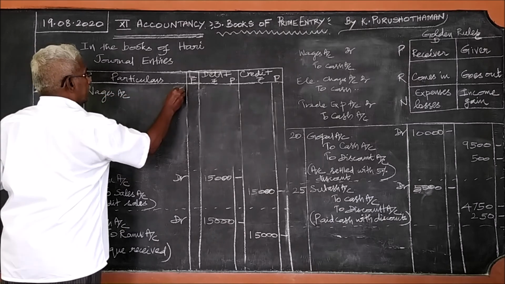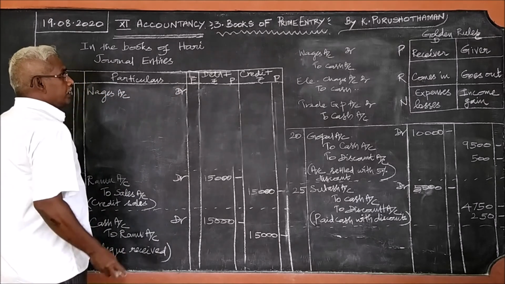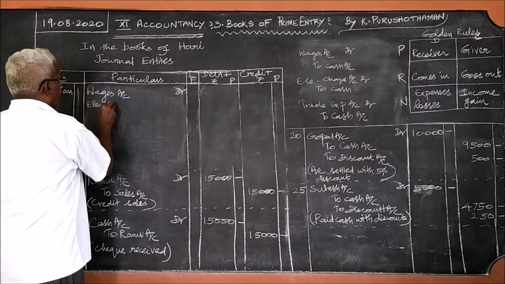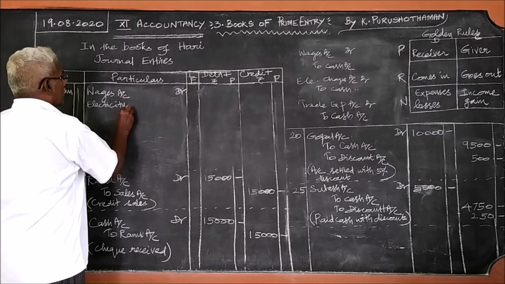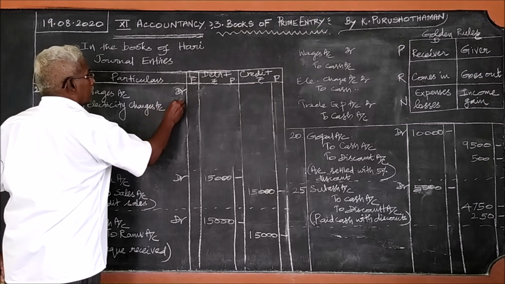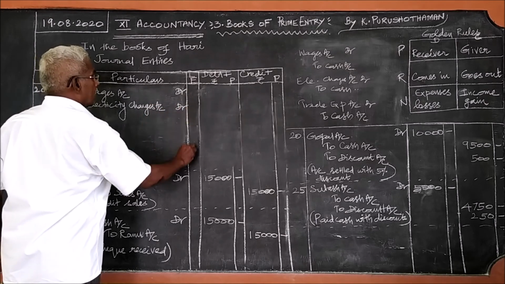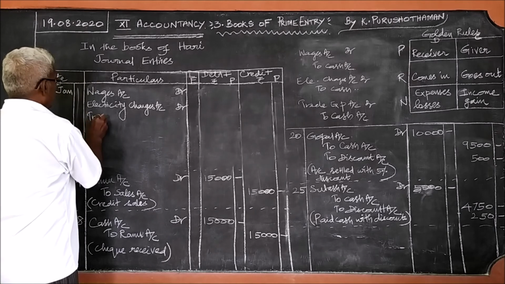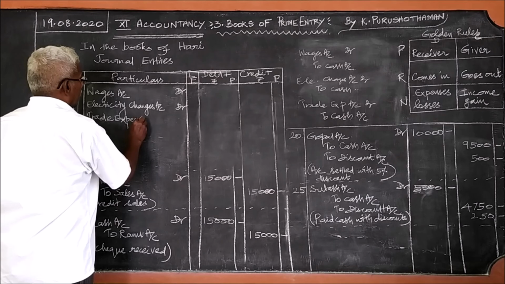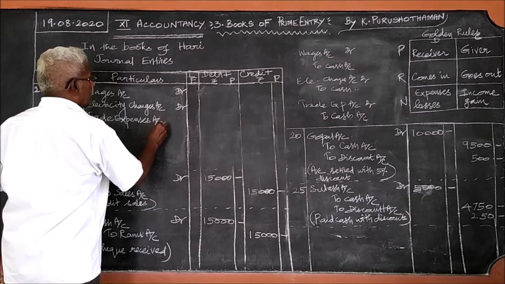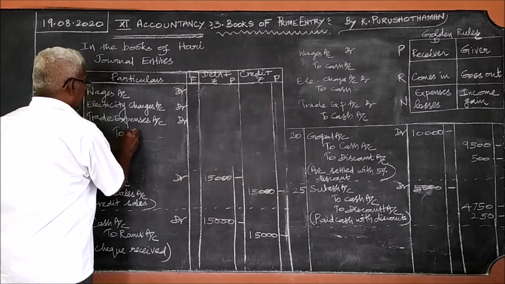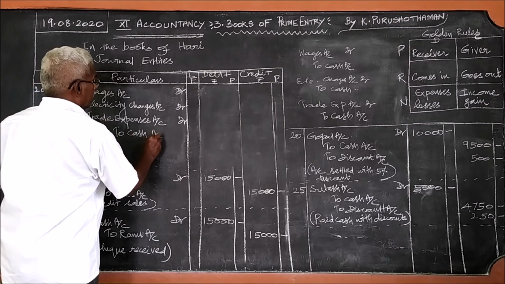Wages account debtor, electricity charges account debtor, trade expenses account debtor. For all these, the common credit is to cash account.